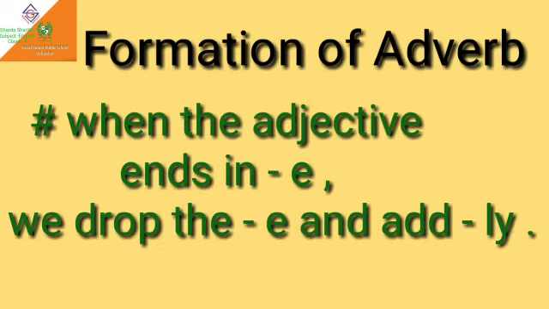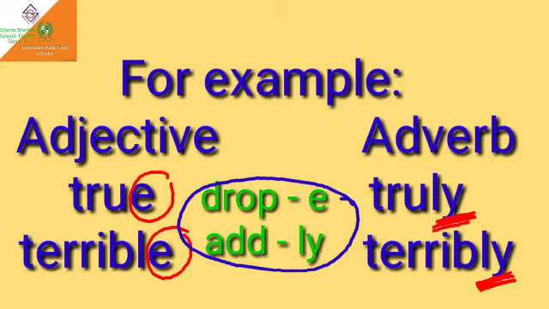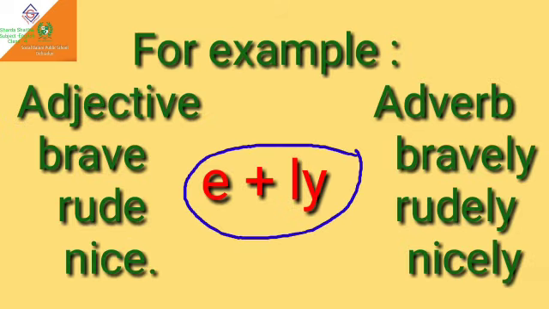Rule 3 for the formation of adverb from adjective is when the adjective ends in e, we drop the e and add ly. For example, true, truly; terrible, terribly. Fourth rule for the formation of adverb from adjective is in some cases when the adjective ends in e, we keep the final e and add ly. For example, brave, bravely; rude, rudely; nice, nicely.